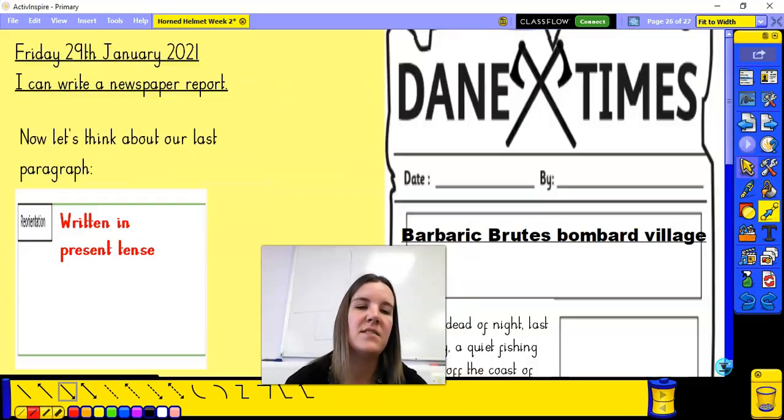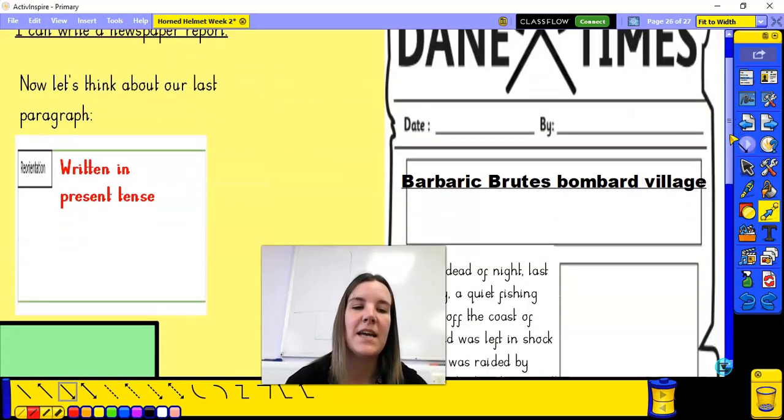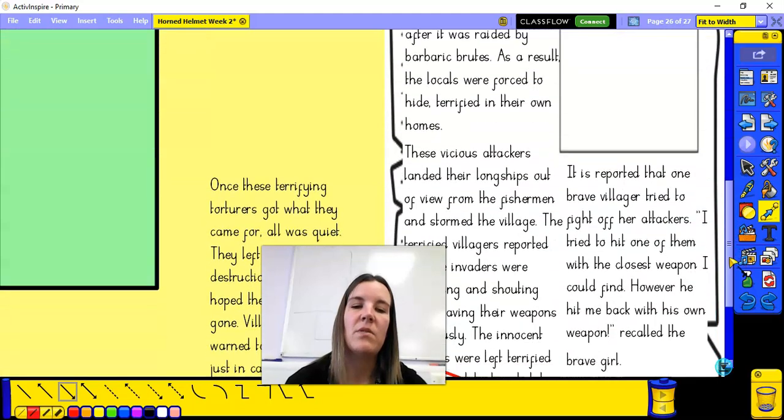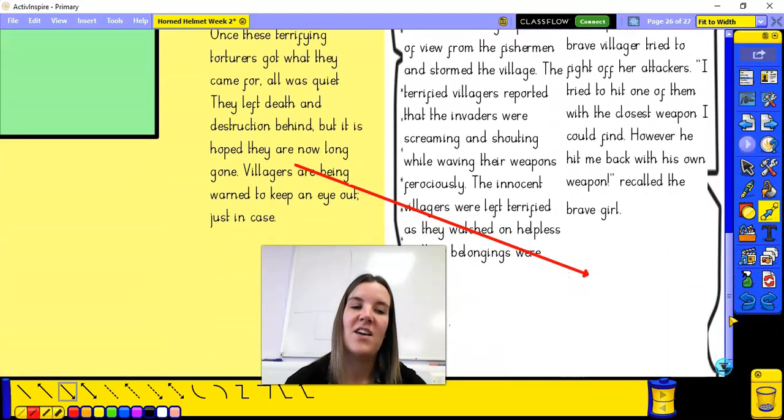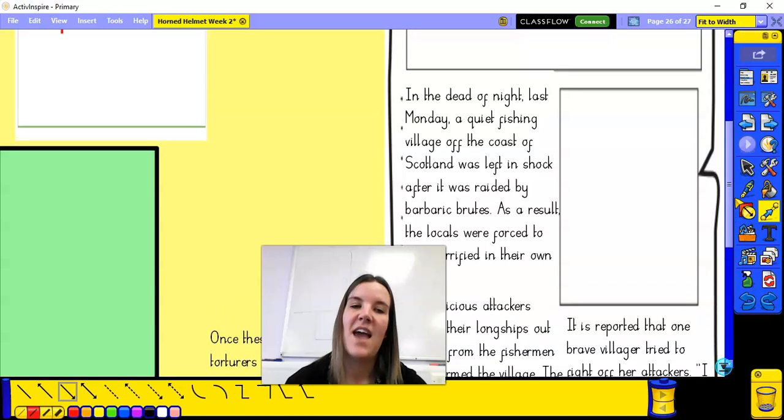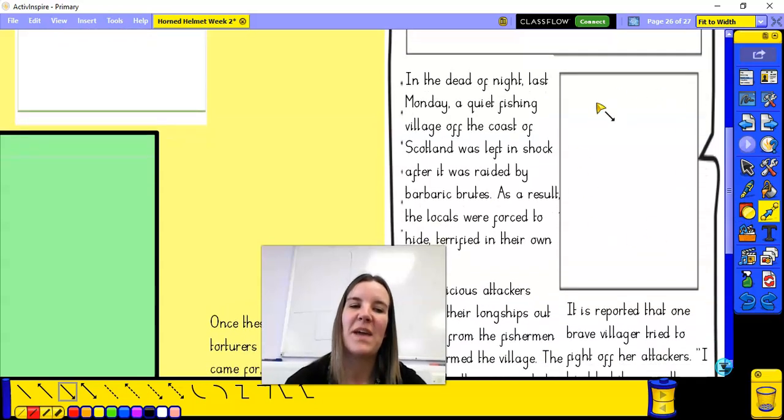By the end of the lesson today, you will have completed your newspaper report where you will have all sections in there, you will have the vocab choices, and then you could even add your picture at the end there as well.